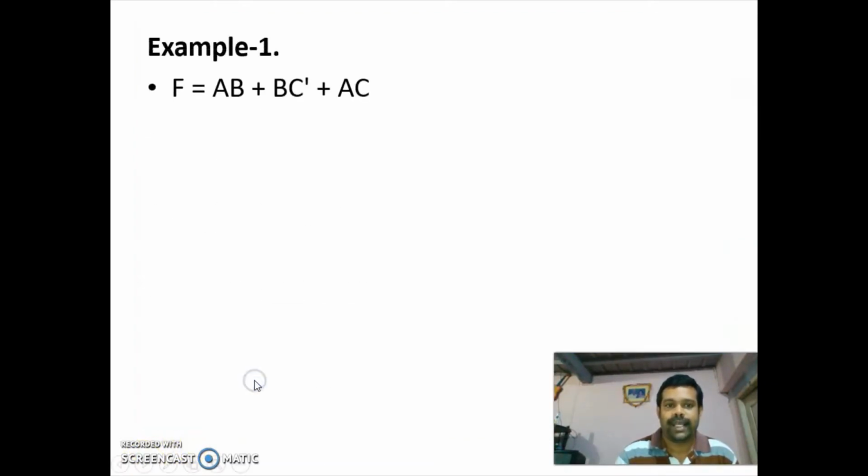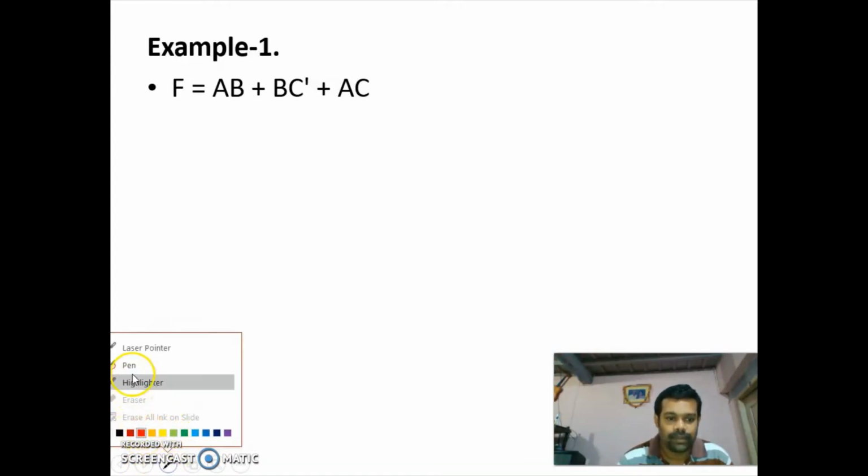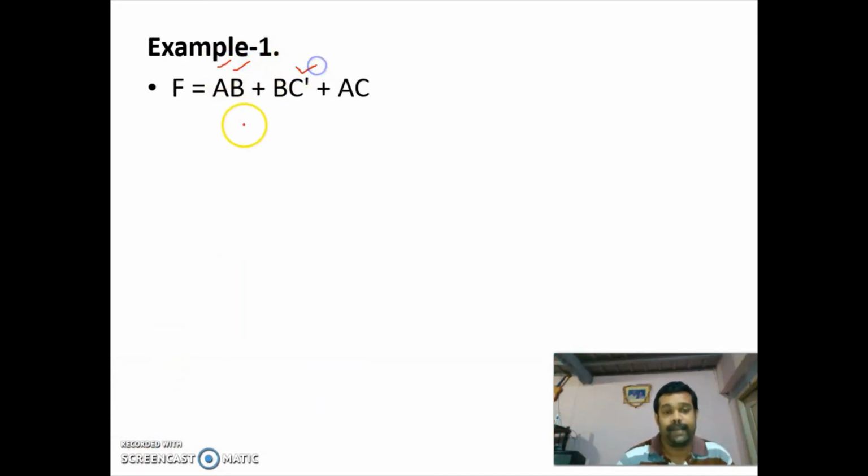Now we will see an example. We have an expression AB plus BC bar plus AC. There are three conditions to apply the consensus theorem. There must be three variables: we have the variable A, the variable B, and the variable C. The second condition is each variable should repeat twice.